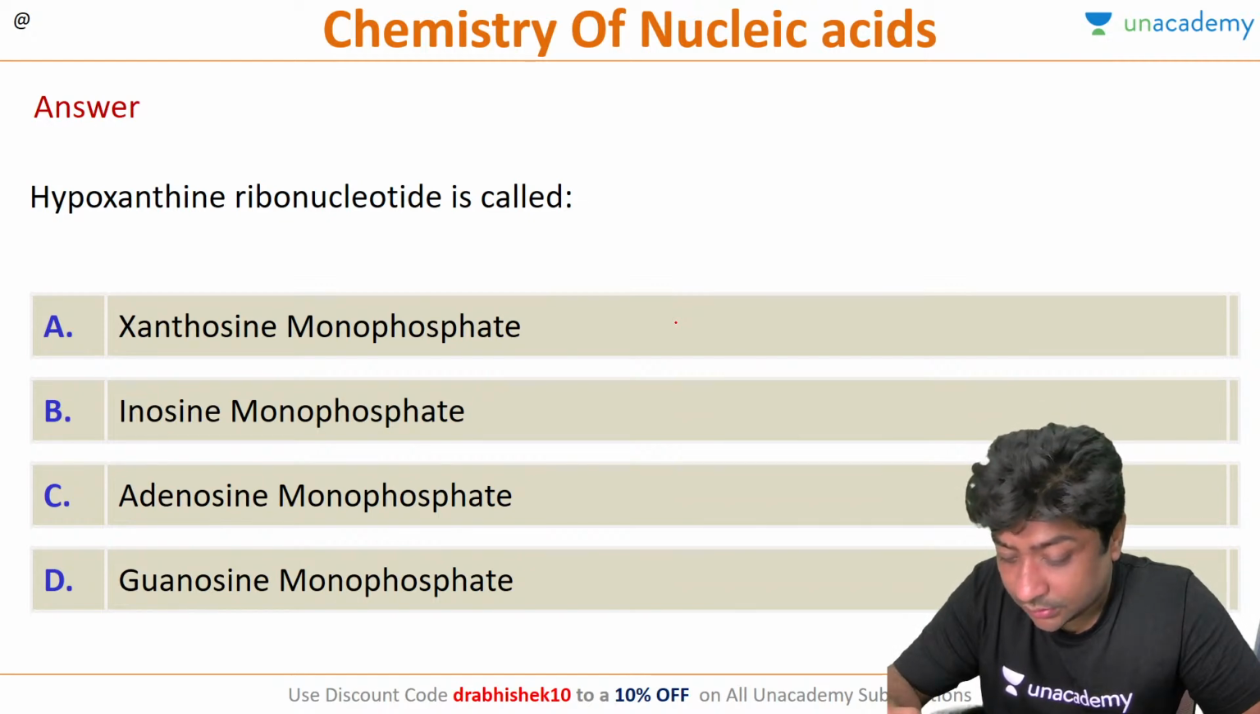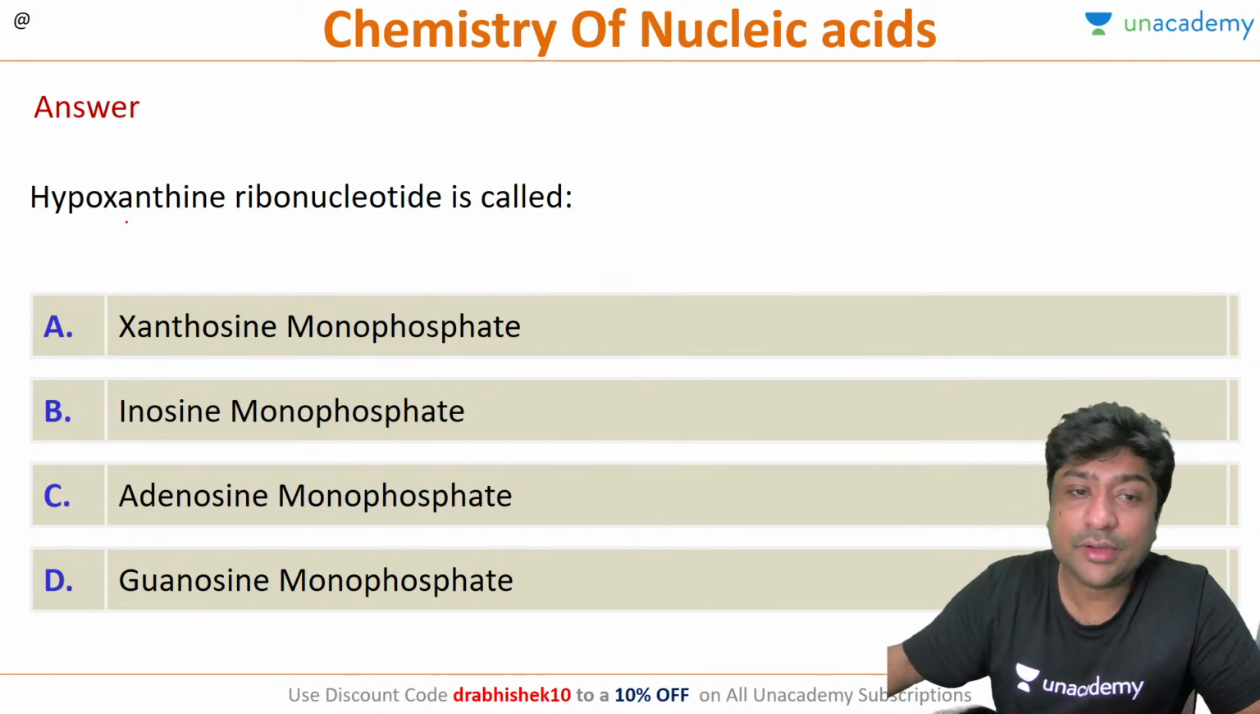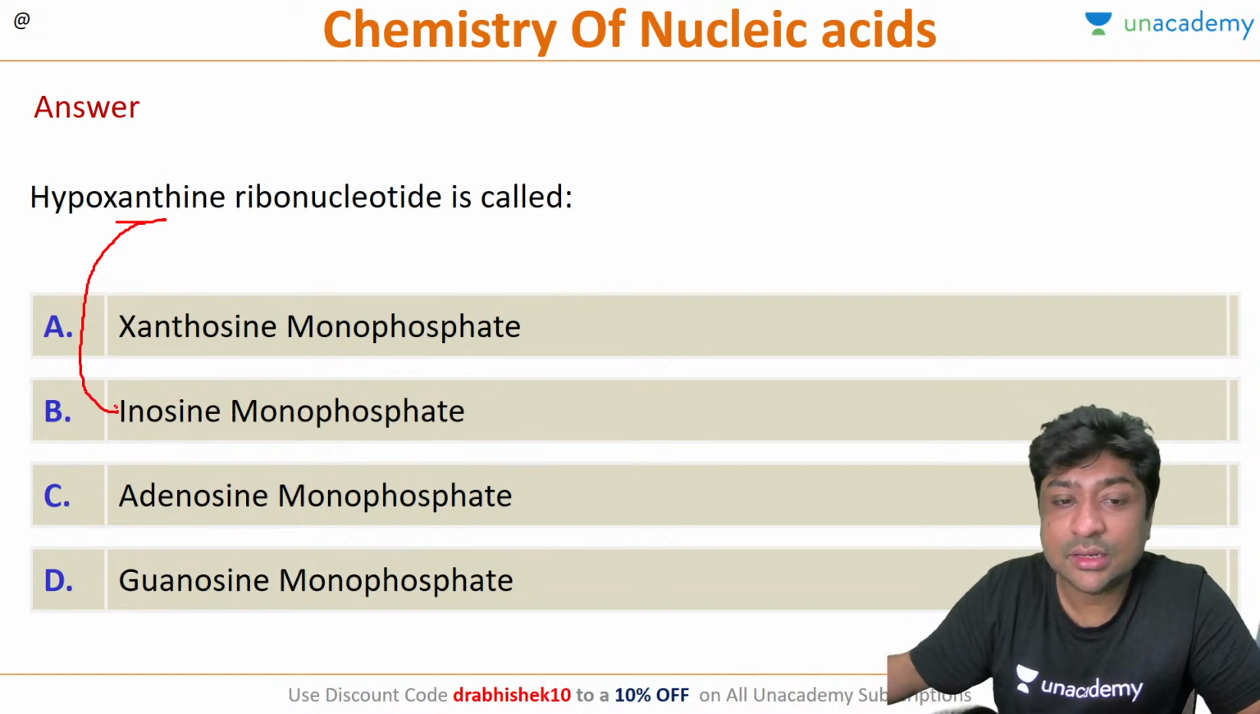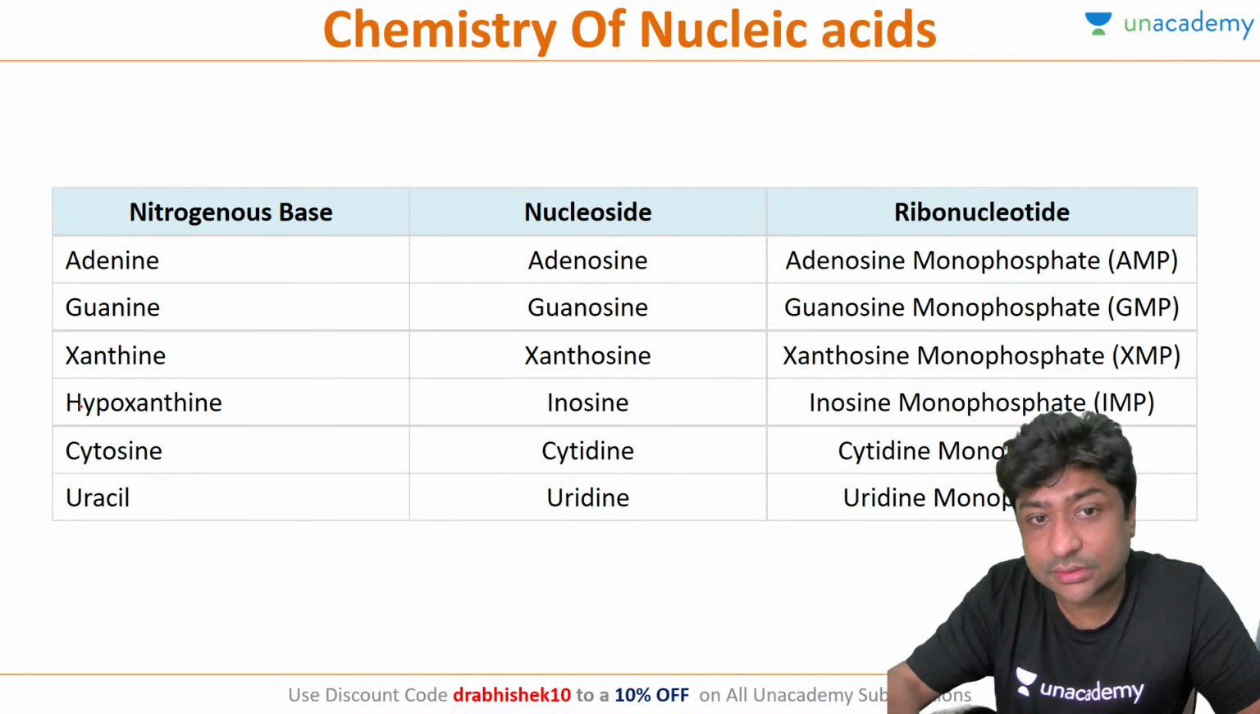Everyone is saying B. So hypoxanthine ribonucleotide is called inosine monophosphate. The correct answer here is B. And again, remember this.